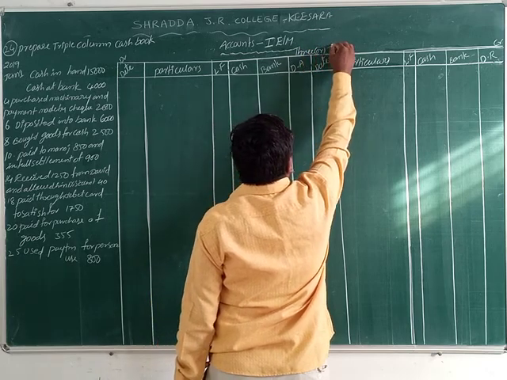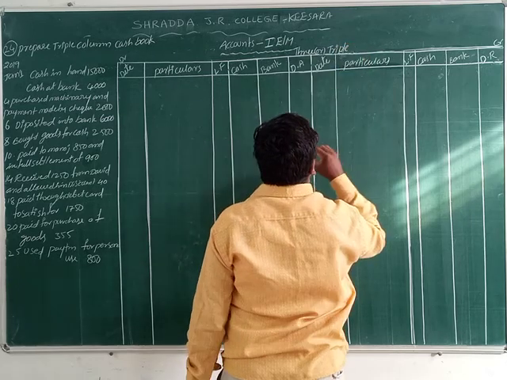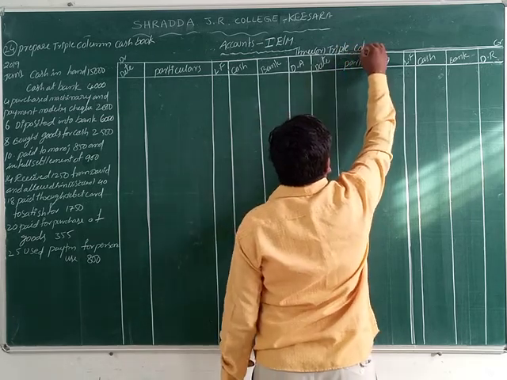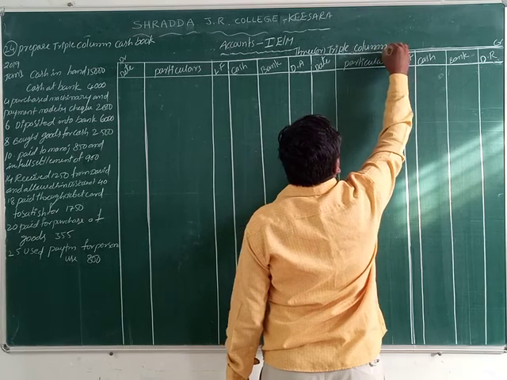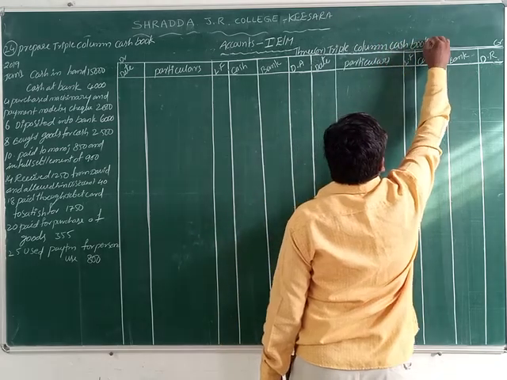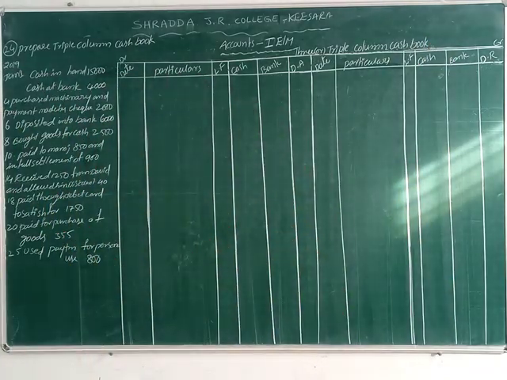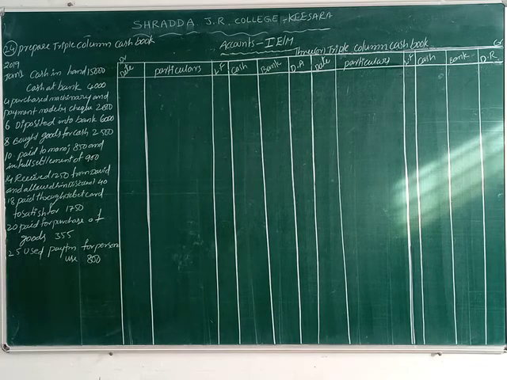3R triple column cash book. Triple column cash book, friends. This is the format of a triple column cash book.